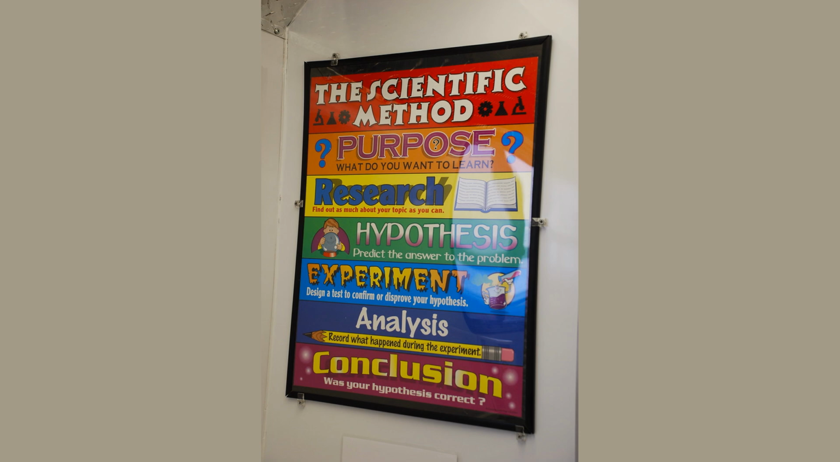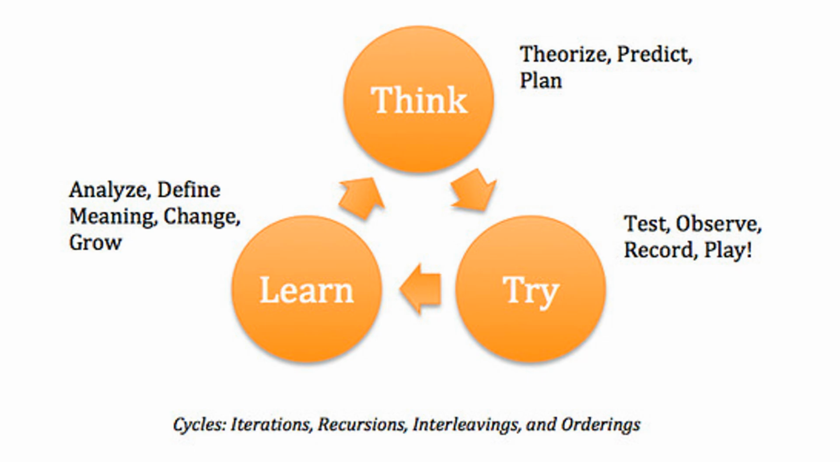The scientific method is a systematic approach used to study and understand the natural world. It is a process that involves observation, hypothesis formation, experimentation, and analysis. Show a diagram of the scientific method, including the steps of observation, hypothesis formation, experimentation, and analysis.